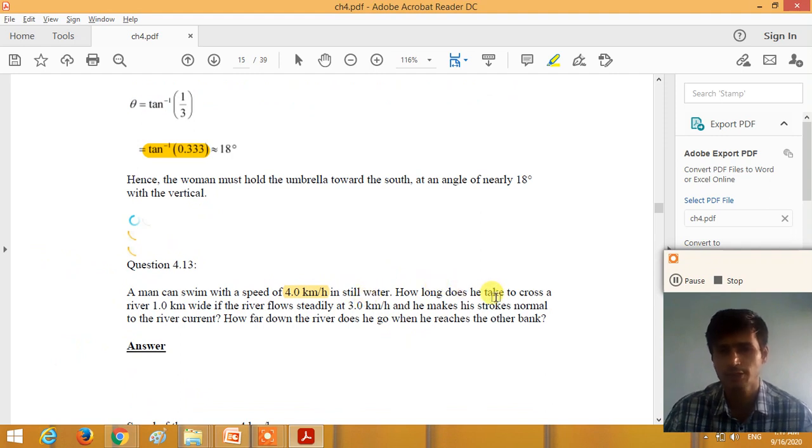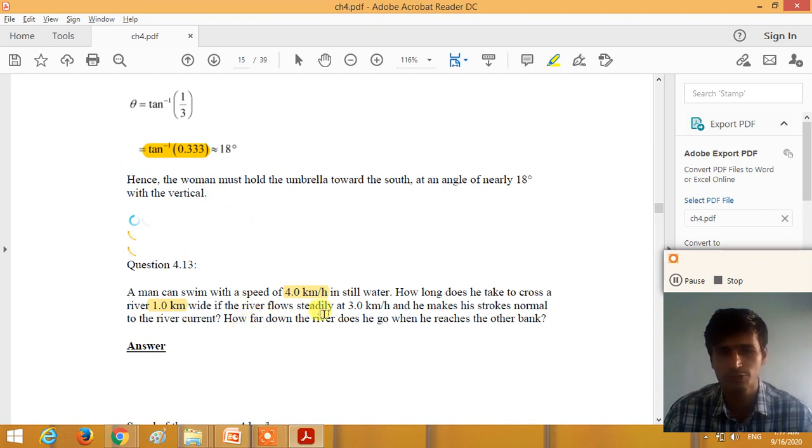How long does he take to cross a river of 1 kilometer width? So the man has to travel a distance of 1 kilometer, and we need to find the time taken to travel from one end of the river to the other end, a distance of 1 kilometer wide.